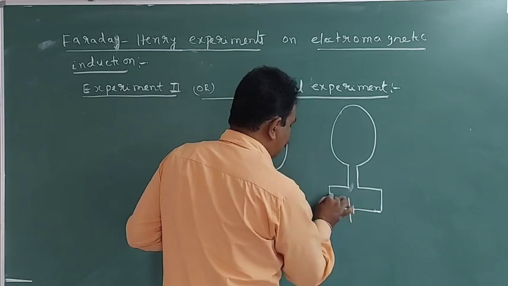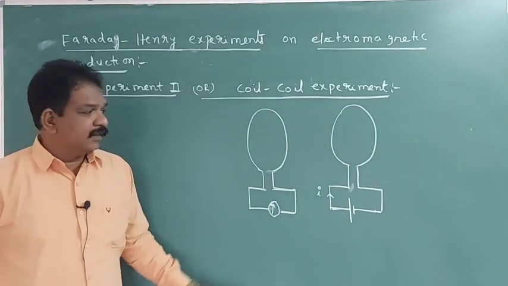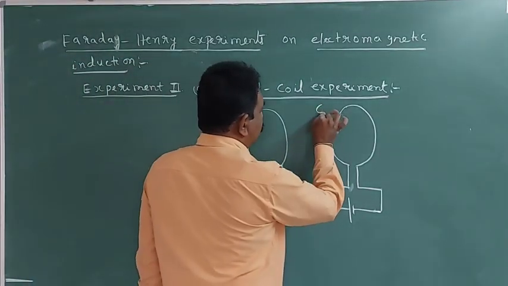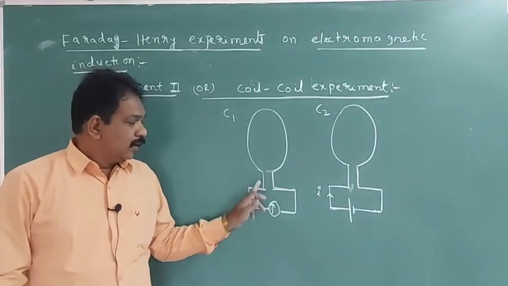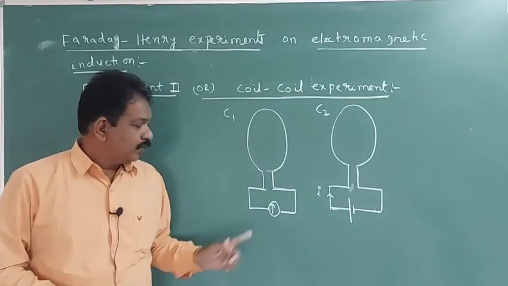This battery is sending current in this coil. Let this coil be C1 and this coil be C2.